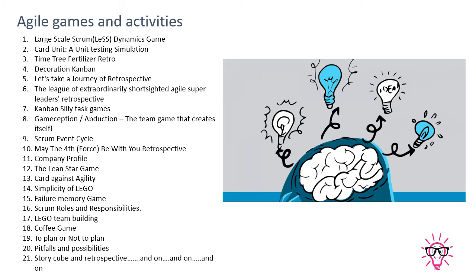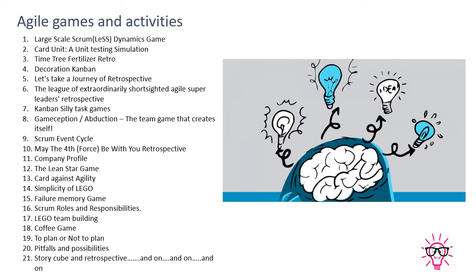Company profiles, Lean Star game, Card Against Agility, Simplicity of Lego, failure memory games, Lego team building, coffee games. There are many coffee games available. To plan or not to plan, agile or sprint.